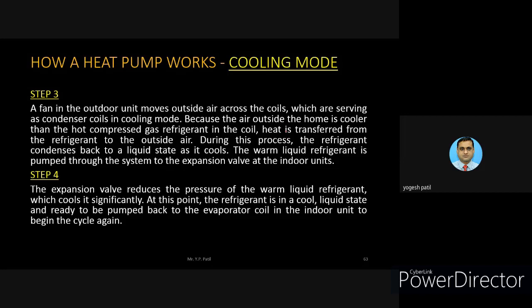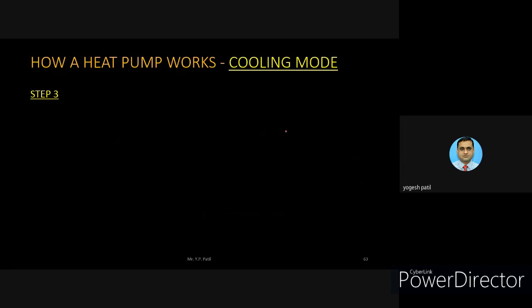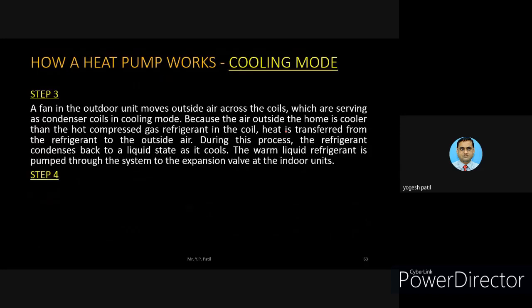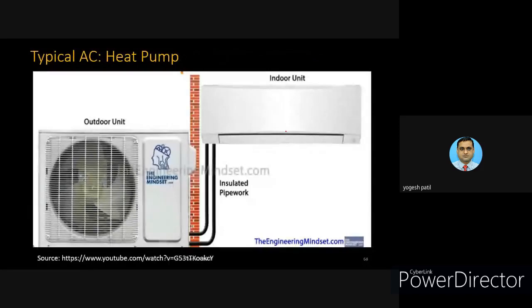And similarly, the opposite function happens in the heating mode. In the heating mode, what happens? As we saw in step 1, the internal coil acts as an evaporator coil. So in heating mode, that acts as a condenser coil, and the external coil, which acted as a condenser coil, now acts as an evaporator coil. So this is the only thing that changes in the heating mode. Otherwise all the same operation takes place.